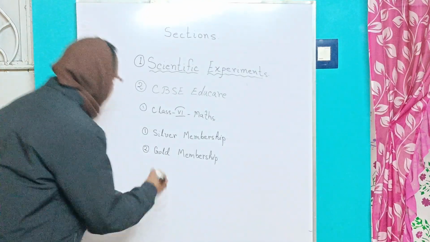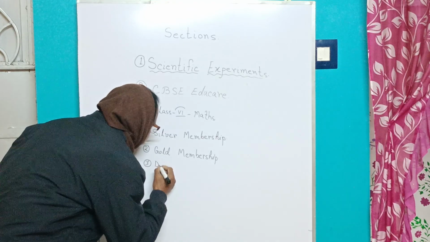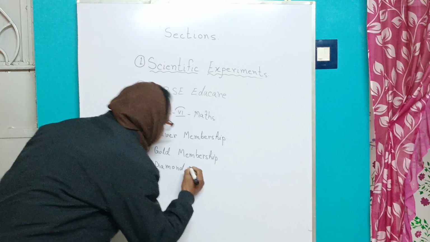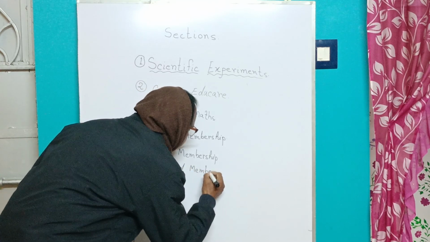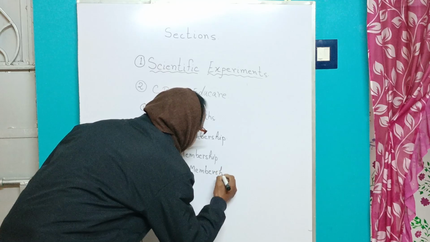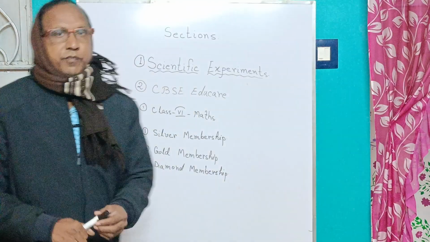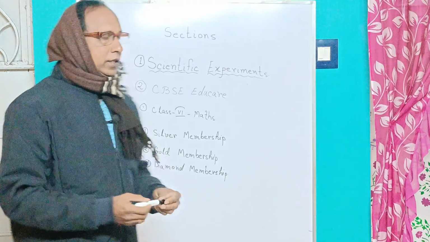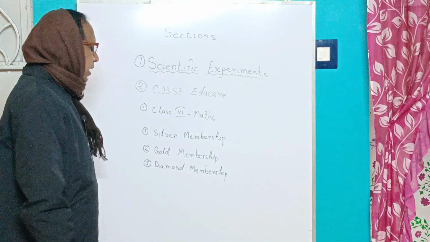And the third one is diamond membership. If you become a member of our channel, then you will get these types of perks: silver membership, gold membership, and diamond membership.